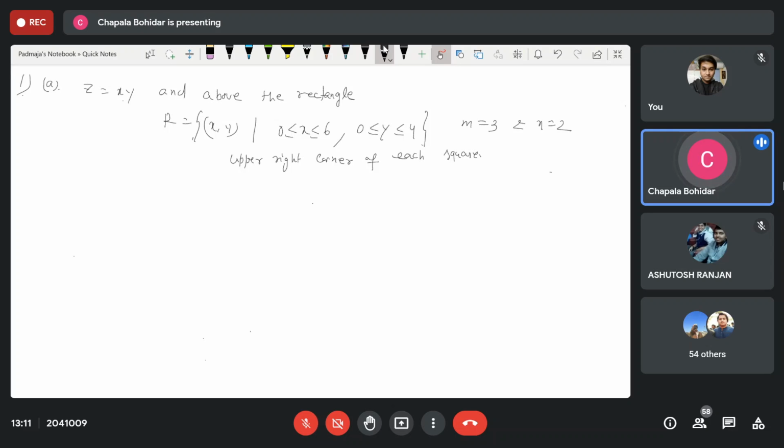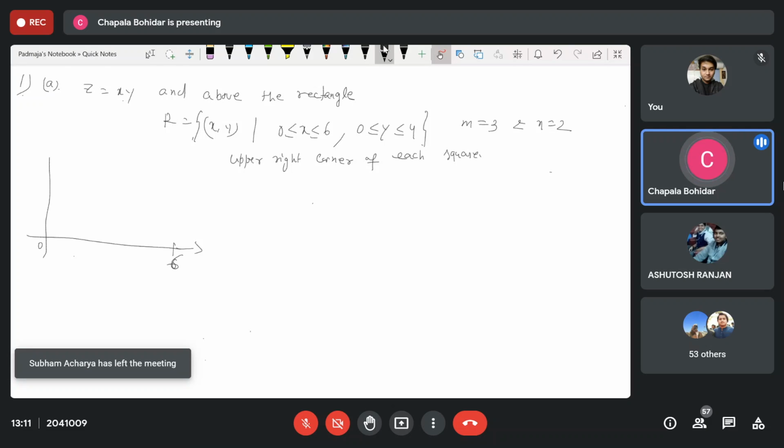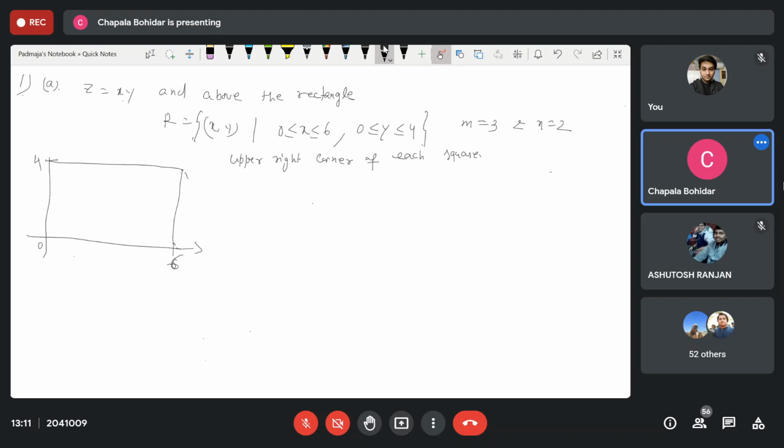First, you draw the figure of the region, then you integrate. Here x lies between 0 and 6, and y lies between 0 and 4.